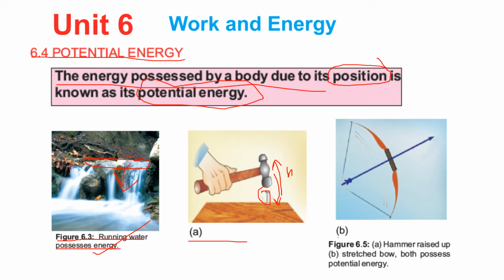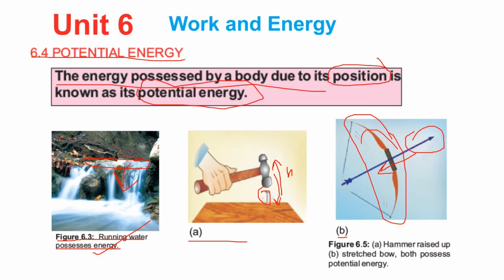So if you see figure B, what are you seeing in B? There is stored energy in this bow, right? So what happens here, when we release this bow, we just stretch it at the back and the arrow will move in a forward direction. So the energy present in a stretched bow is potential energy.